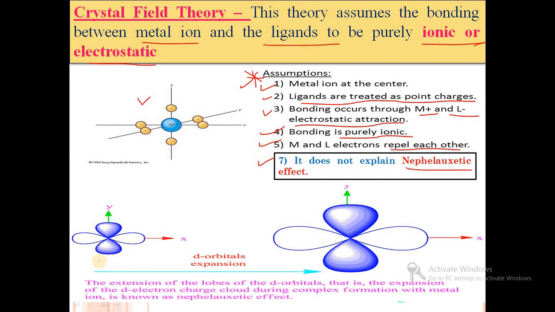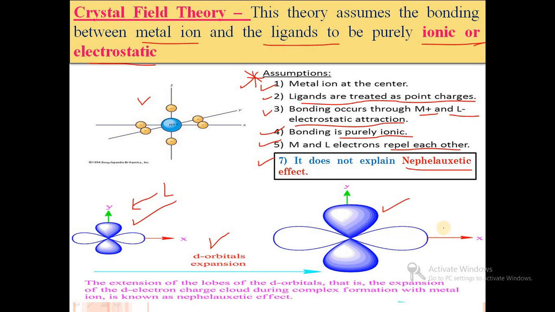First, these are the d orbitals of a free metal ion. In a free metal ion, electrons are near to each other and there is repulsion between d orbitals. This is the first diagram. But when ligands approach the lobes, that is, when ligand-metal interaction takes place, d orbital expansion becomes possible, and due to this expansion the lobes of the d orbitals are expanded as shown in this diagram.